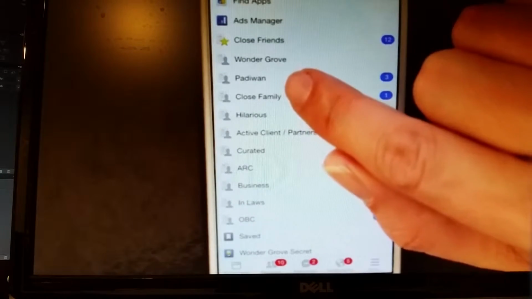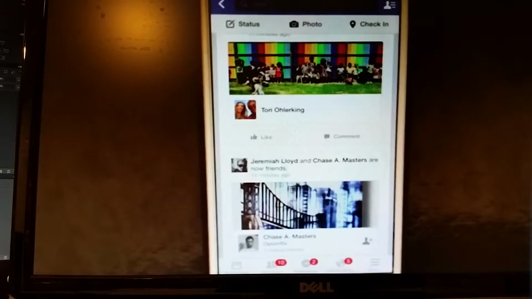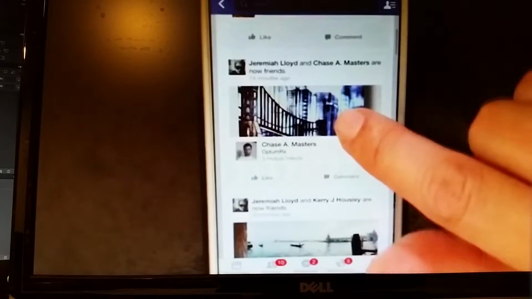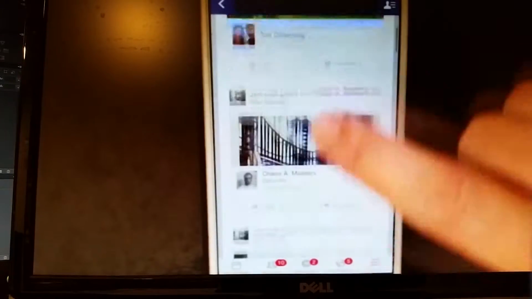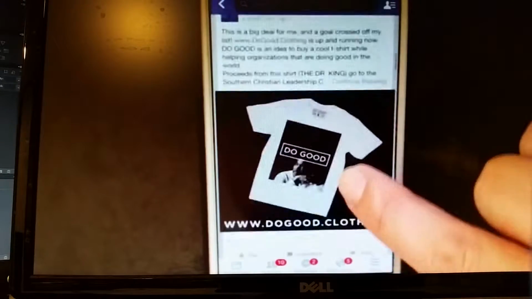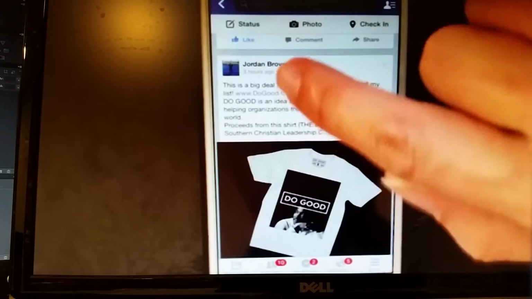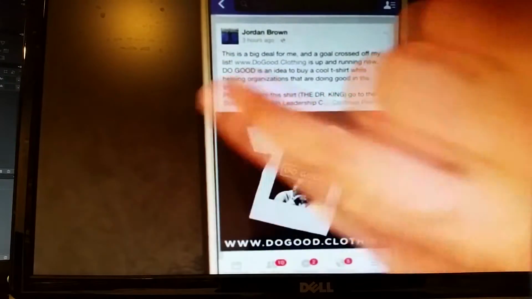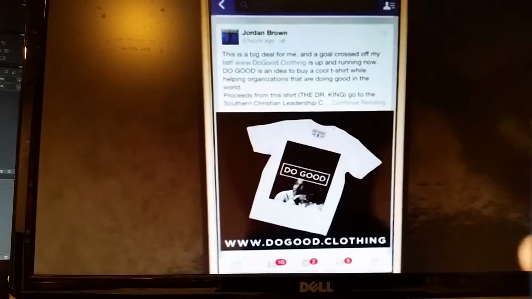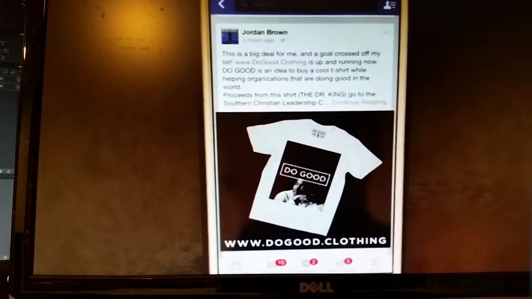So, for example, if I go to Padawan, it's not just showing me the highlight reels of each, it's showing me every interaction they make. So as they're becoming friends with somebody or every post, this is really good for me to say, oh, I might have missed this. Here's somebody that works with me a bunch that I spent a lot of time with, and he's launching his t-shirt company today. And I might have missed that if I had gone through and it was competing with all of these friends.